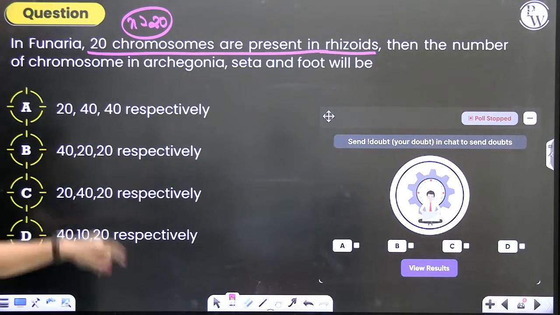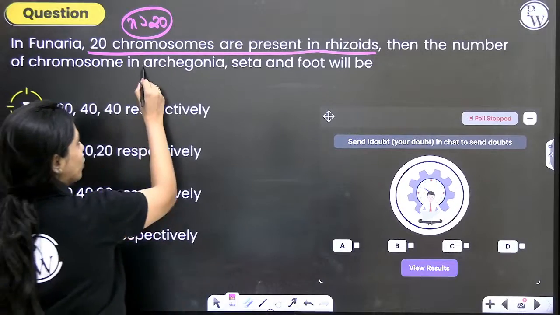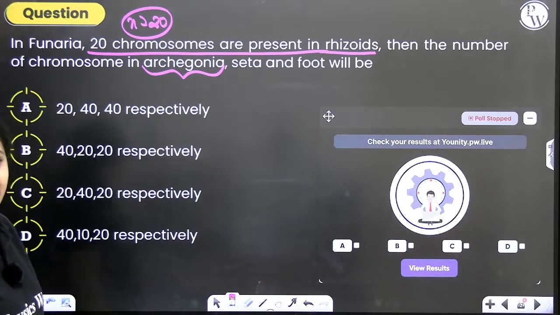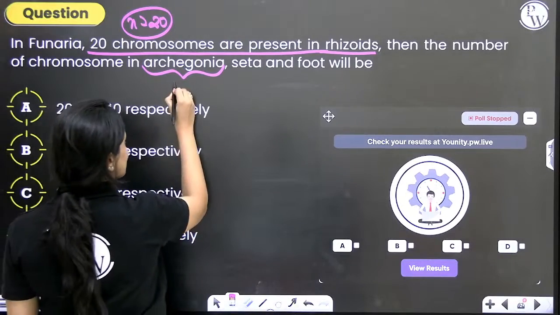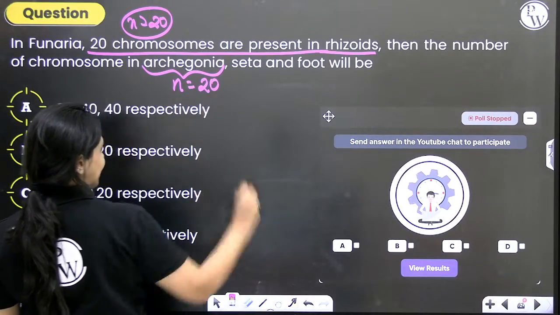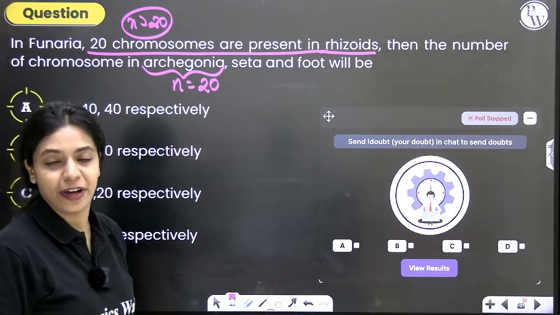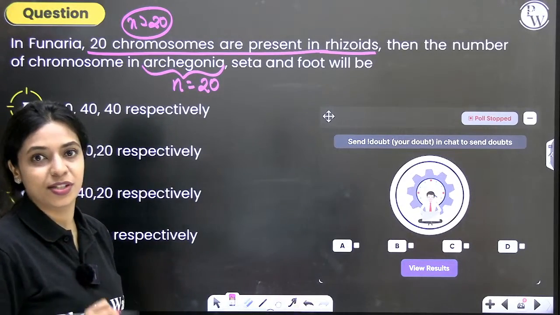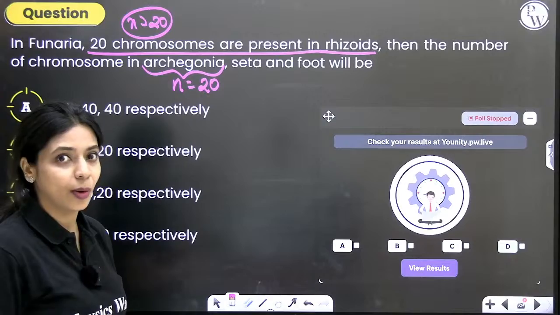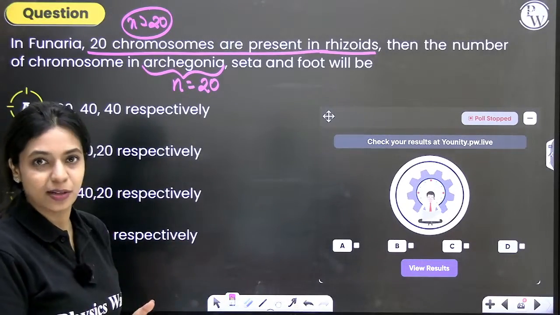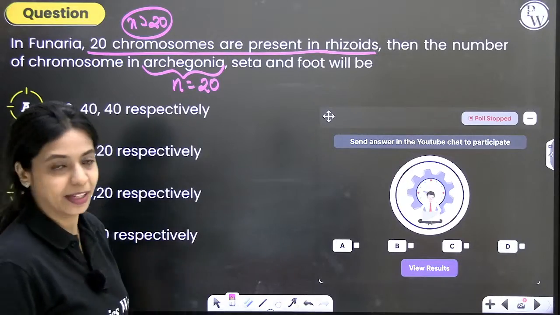What will be the number of chromosomes in archegonia? Where is archegonia produced? Archegonium is a sex organ. It is produced in the gametophyte itself. So archegonia also is going to be n, which is 20. What is seta and foot? They are parts of the sporophyte. How is the sporophyte produced? From the zygote. How is the zygote formed? Two haploid cells fusing. So if the zygote is diploid, the sporophyte is diploid, and the parts of the sporophyte also will be diploid, right?